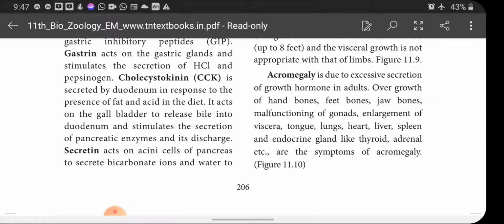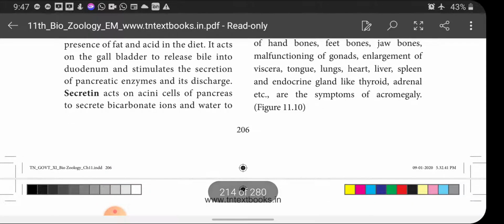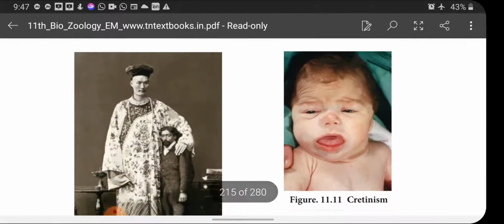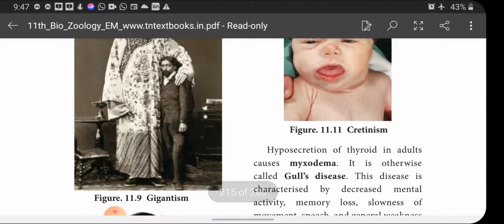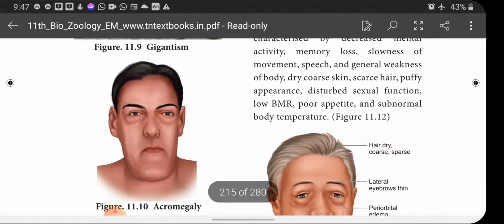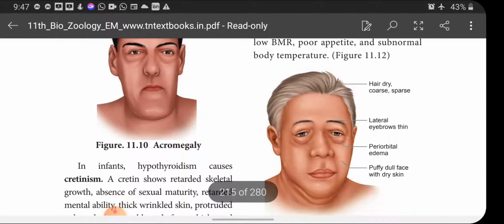Overgrowth of hand bones, feet bones, jaw bones, malfunctioning of gonads, enlargement of viscera, tongue, lungs, heart, liver, spleen, endocrine glands like thyroid, adrenal, etc. are some of the symptoms of acromegaly. You can see the structure of gigantism here, children, and acromegaly also you can see here.